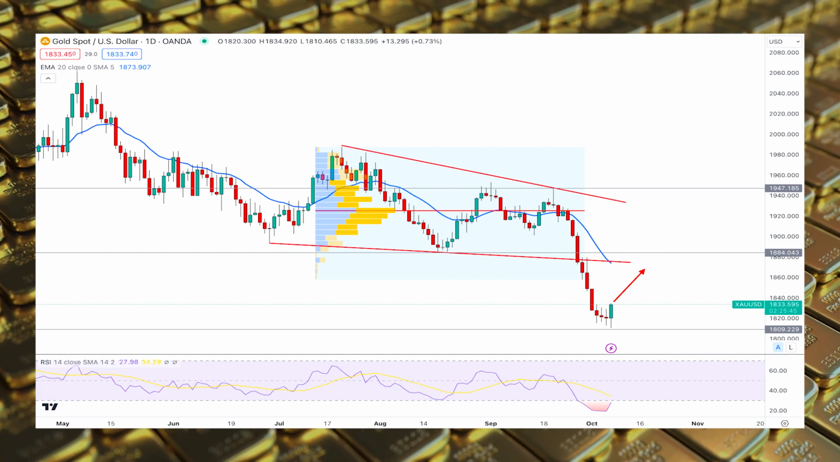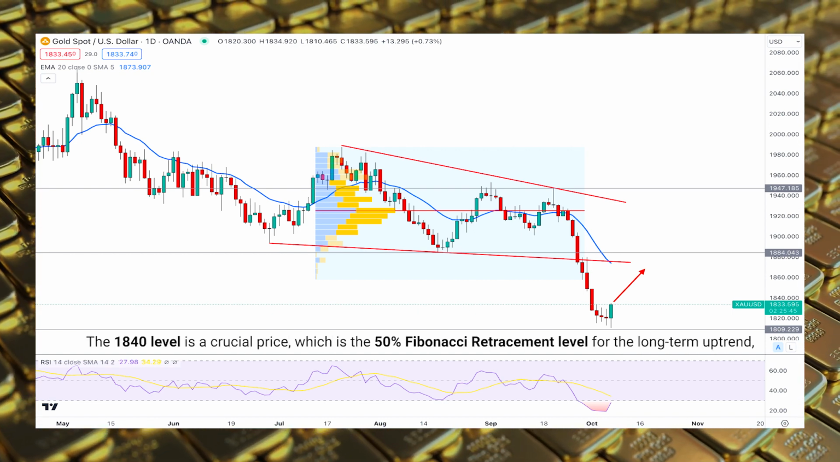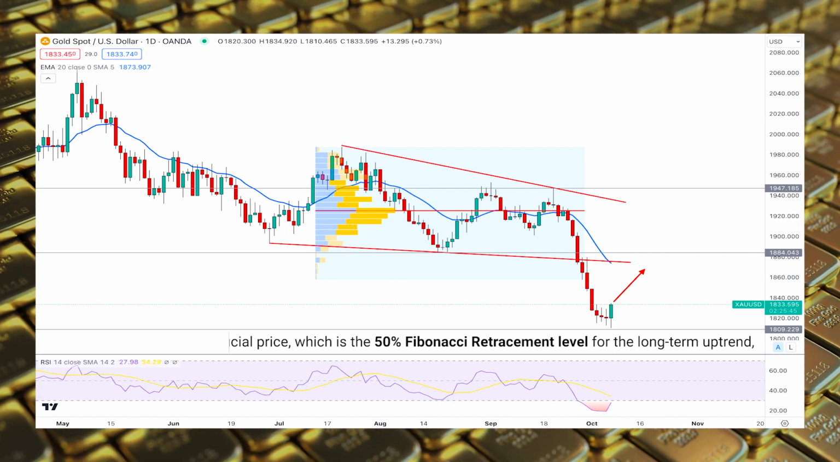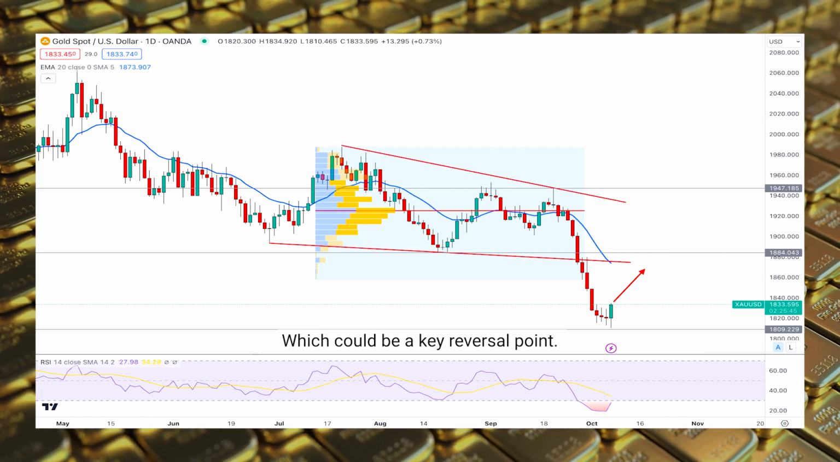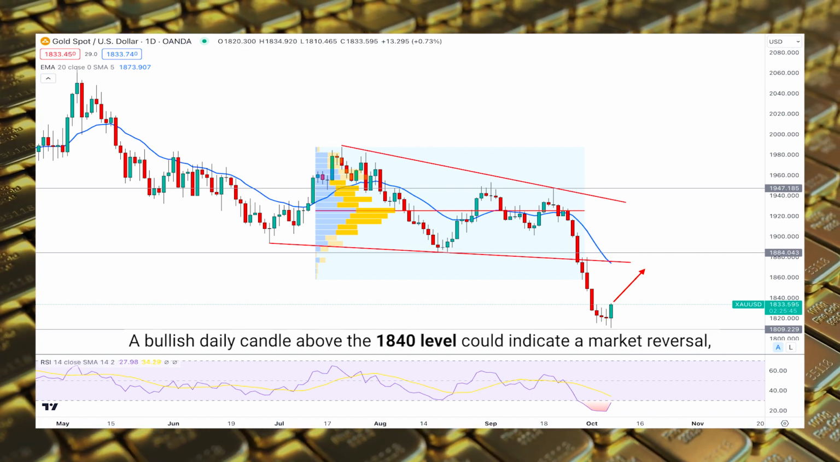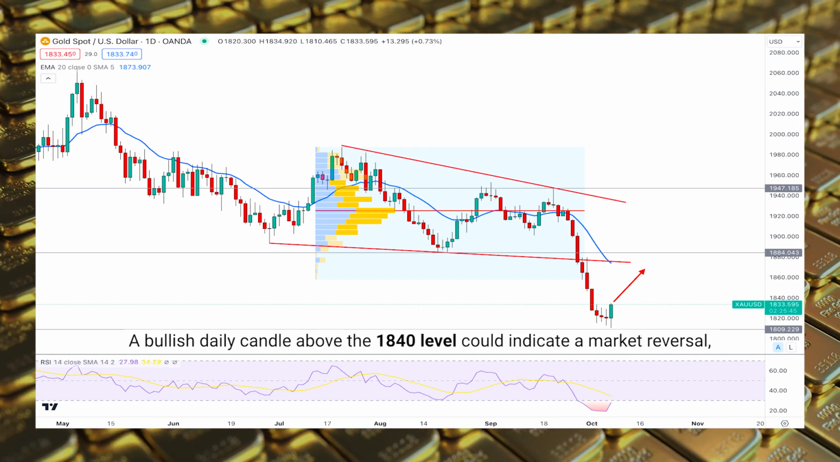In the daily chart, the 1840 level is a crucial price, which is the 50% Fibonacci retracement level for the long-term uptrend, which could be a key reversal point. Based on the weekly market outlook, a bullish daily candle above the 1840 level could indicate a market reversal, targeting